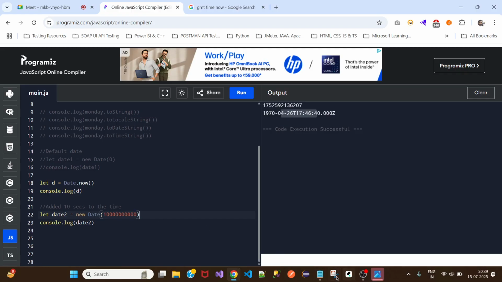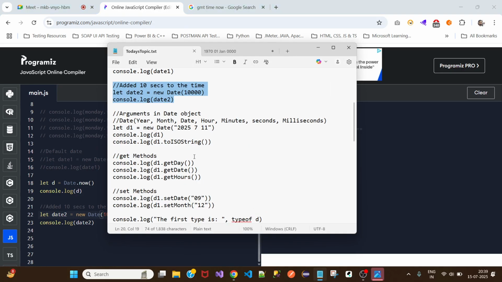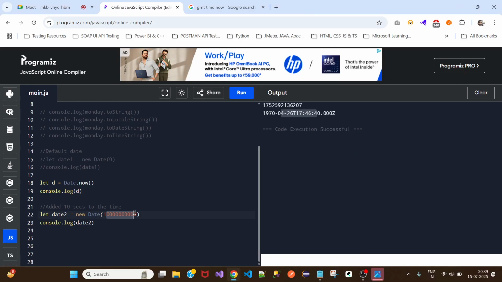Thank you. Now we'll see if we can pass any parameters. We have seen one parameter which we can pass in the date object, but we can also pass multiple parameters in the date object.